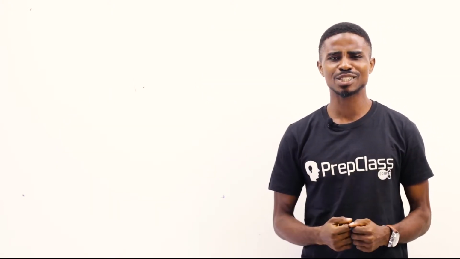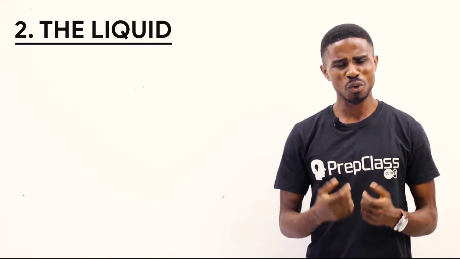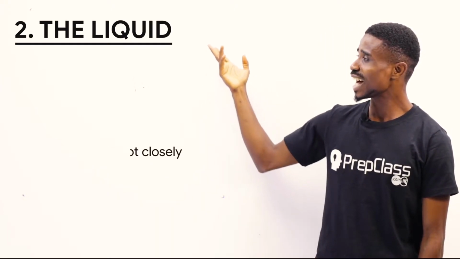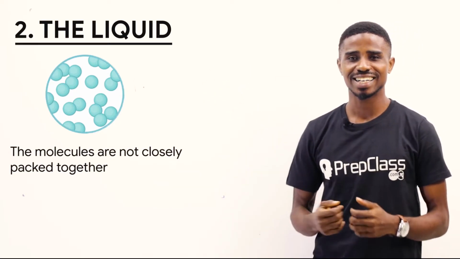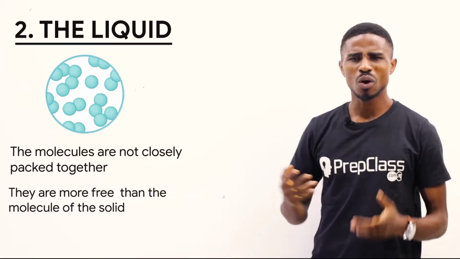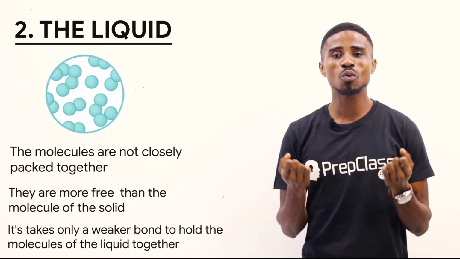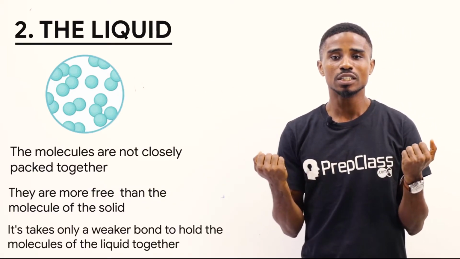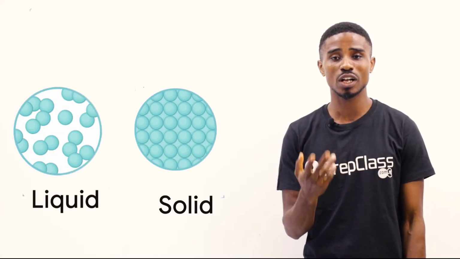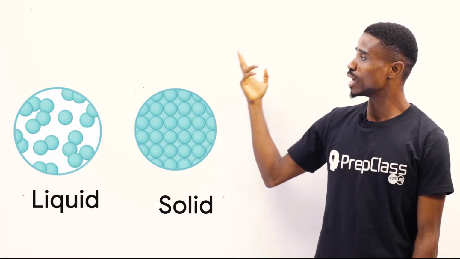Now, let's look at the next one, liquid. What can we observe about liquid? If you look at liquid, you will see that the molecules are not closely packed together. They are a bit freer than the molecules of the solid. Why? It takes only a weaker bond to hold the molecules of the liquid together as compared to the solid, which is held by a stronger bond.